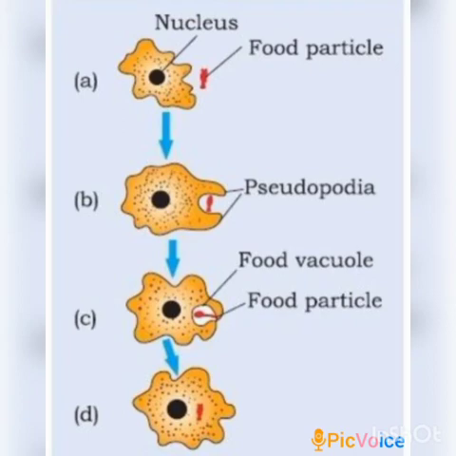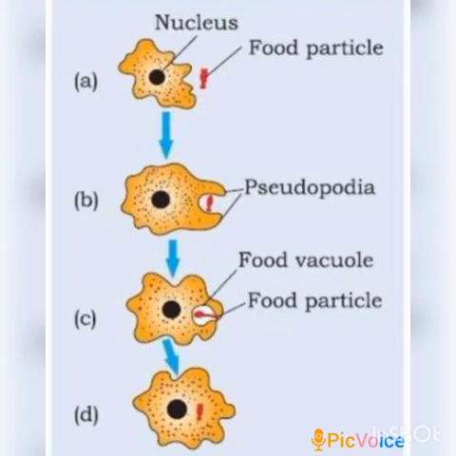So you can see pseudopodia here. What is meant by pseudopodia? Pseudopodia are the finger-like structures that help amoeba in movement and in capturing its food. So in the first step, amoeba is near its food particle. In the second step, it encircles the food particle with the help of two adjacent pseudopodia and these pseudopodia form a